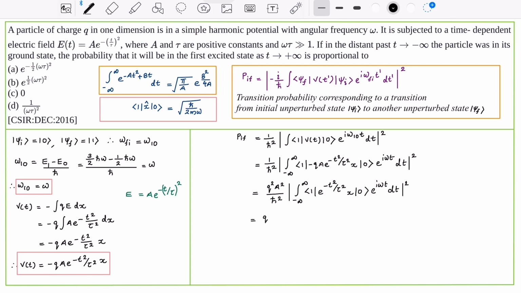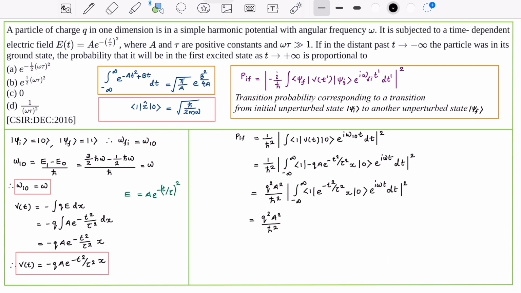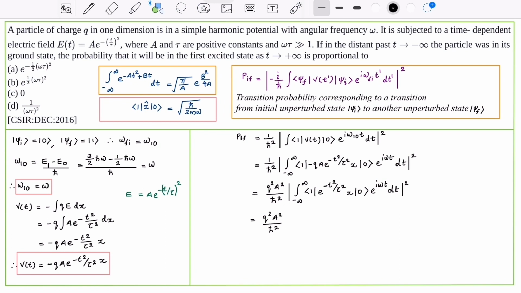This is equal to q square a square by h bar square modulus integral minus infinity to infinity of bra 1 x ket 0 e raised to minus t square by tau square, then e raised to i omega t dt, square.